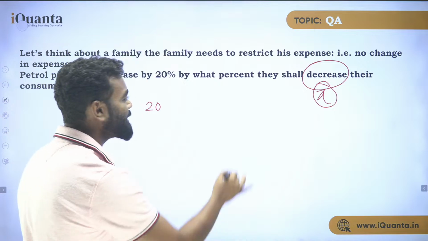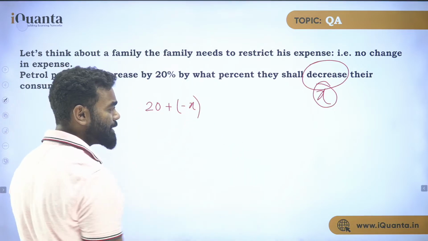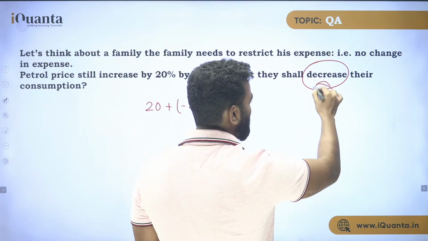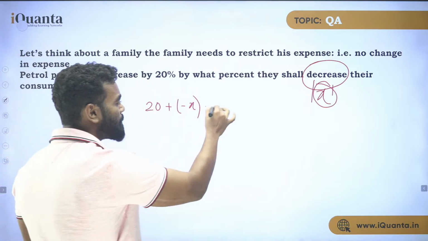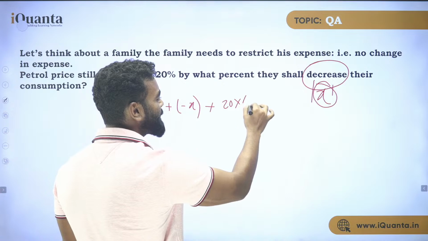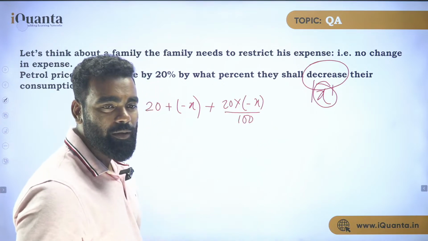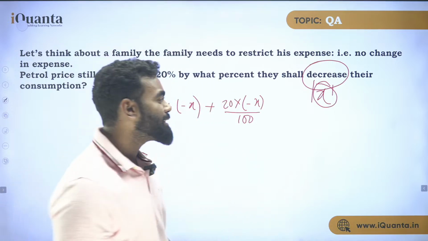Now let's say it is decreased by x%. So this is plus minus x, right? Because the decrease is x, I have taken x as a positive value, so that's why I'm doing minus x. Then plus 20 into minus x upon 100. This is by the successive formula. But what is the overall change? There is no change overall, so the overall change is 0.